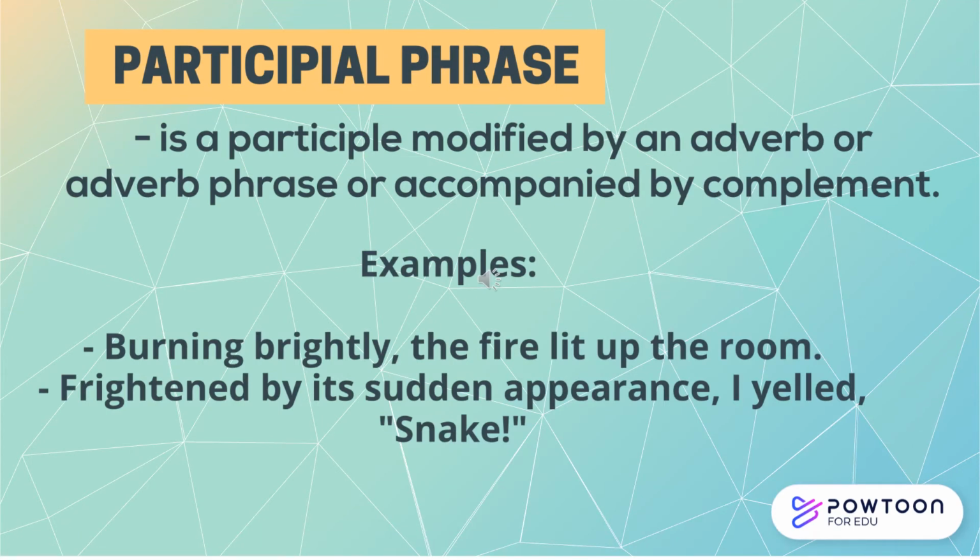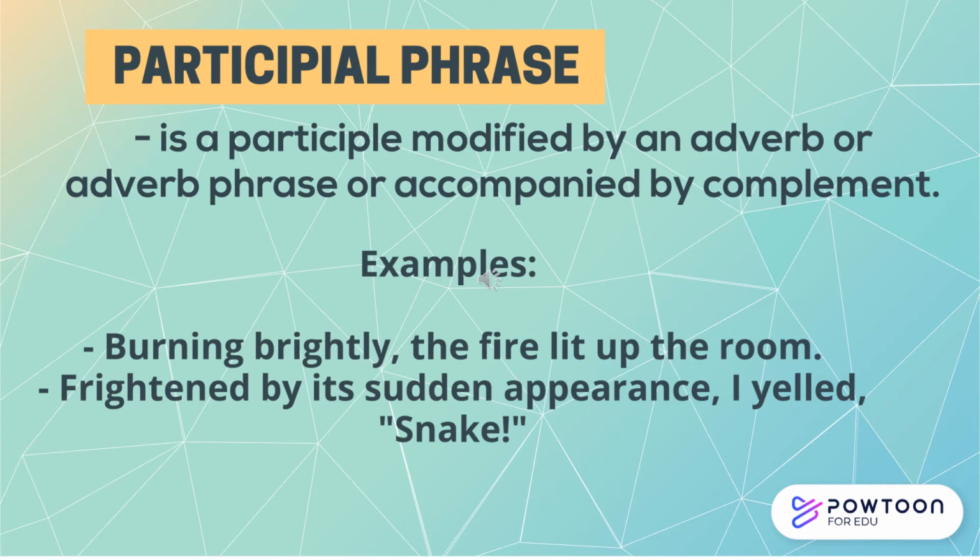Participial phrase. It is a participle modified by an adverb or adverb phrase or accompanied by complement. Always remember that the participial phrase always functions as an adjective, and that adjective describes a noun or pronoun.